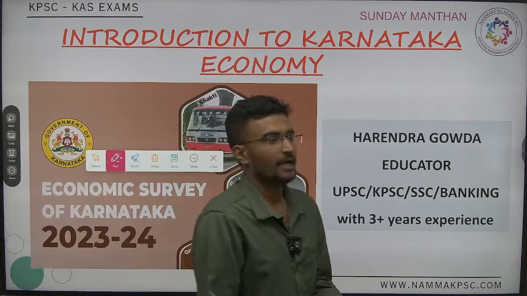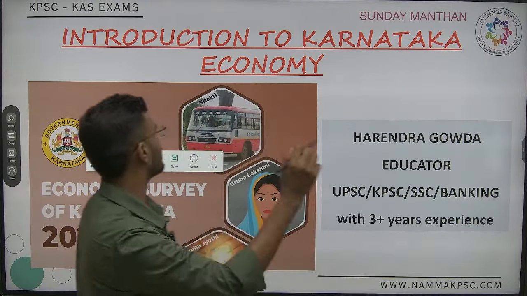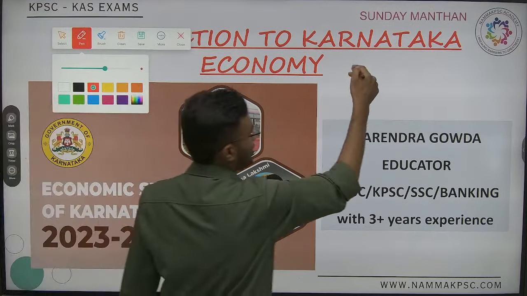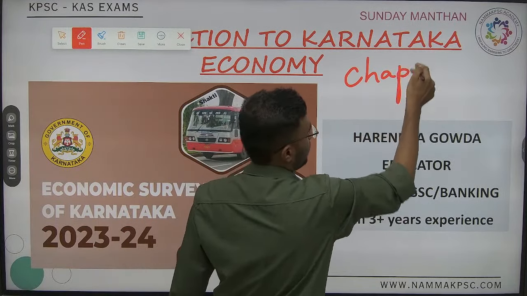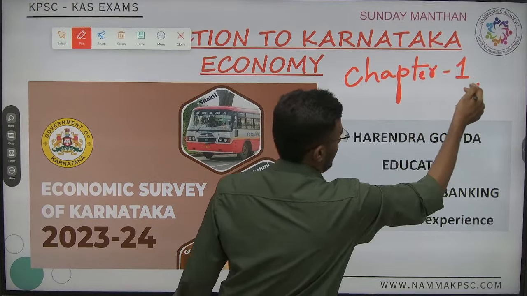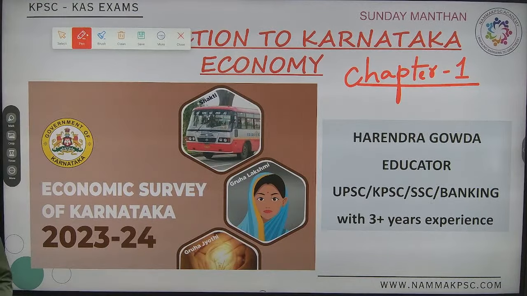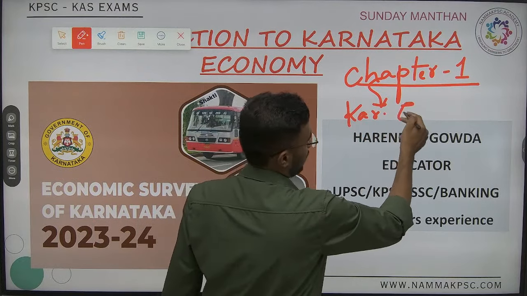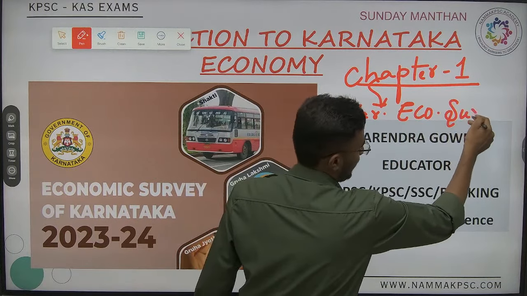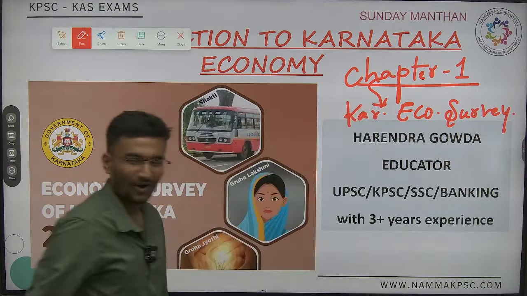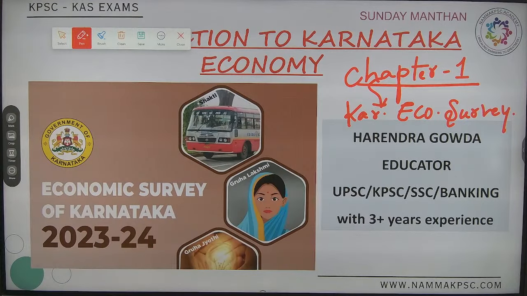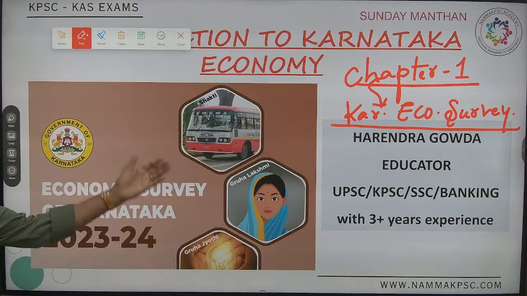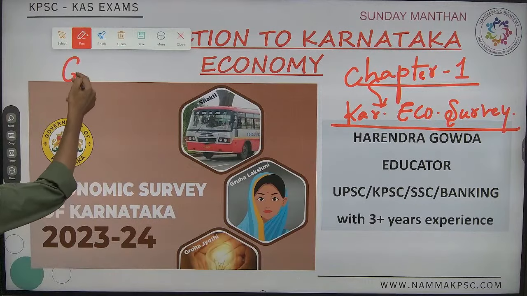Audible. Now, the first and foremost one, in our last class, we were discussing which one? We were discussing chapter one of the Karnataka Economic Survey. Online, can you see me? Okay. Now, under the Karnataka Economic Survey, in the last class, we have discussed what is